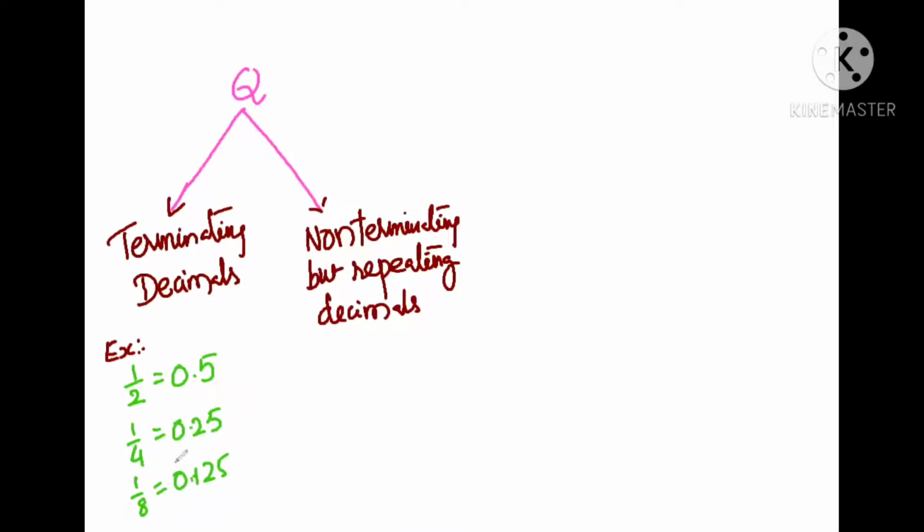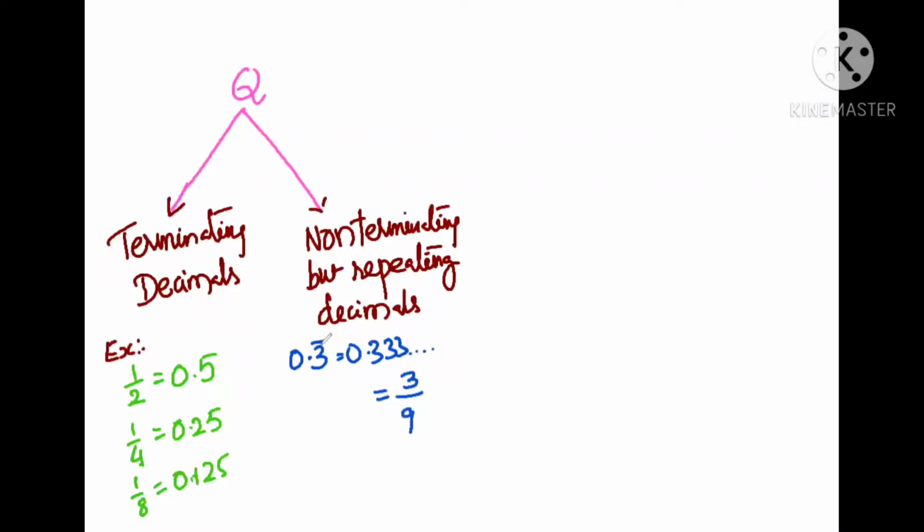The decimals will terminate. So these terminating decimals can be written in the form of P by Q: 1 by 2, 1 by 4, 1 by 8. Moreover, there are non-terminating decimals also. 0.3 bar means 0.333, non-terminating but repeating decimal. This non-terminating repeating decimal also can be written as a fraction or a rational number. How? This is equal to 3 by 9.